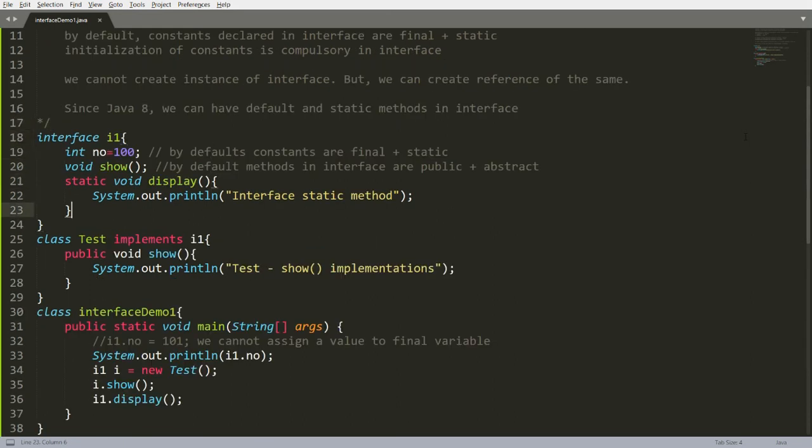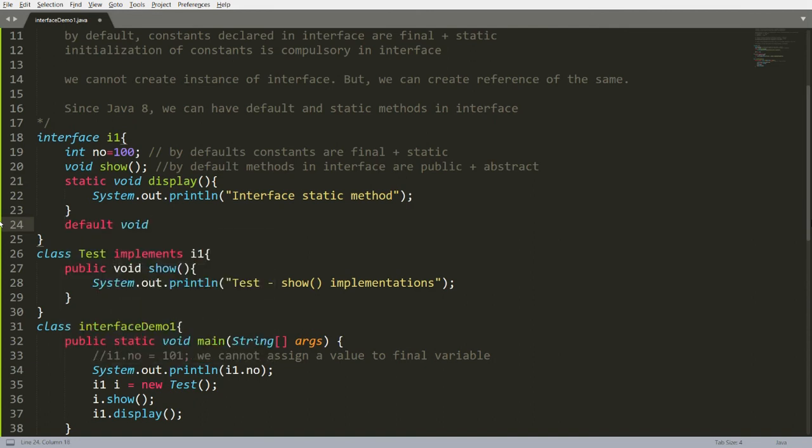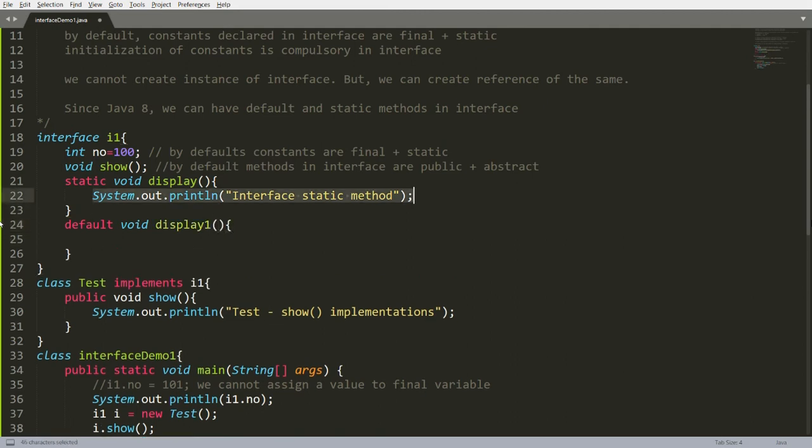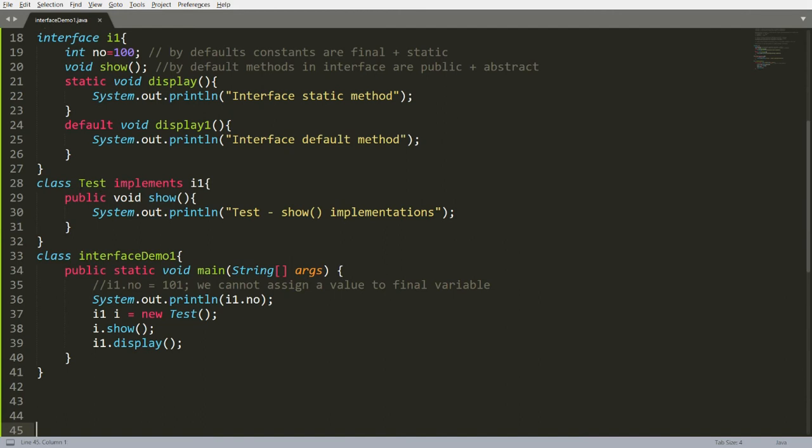We can write the default method also. By default, the access specifier is public in an interface. So if you want to write the default method, you have to write the default keyword. So here you can write default void display1, and here you can write the message, system.out.println interface default method. So how can I access the default method? The class which implements the interface can access this function directly.